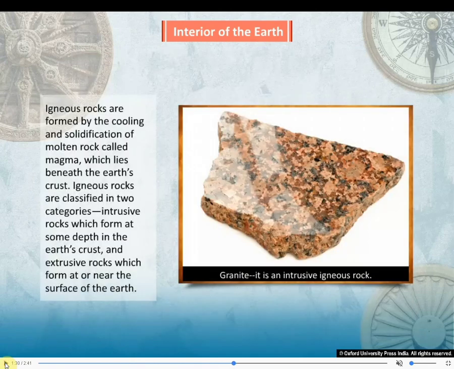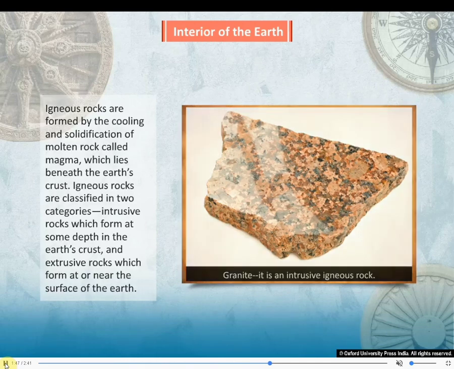Now, igneous rocks are formed by the cooling and solidification of molten rock called magma, which lies beneath the Earth's crust. Igneous rocks are classified into two categories: the intrusive rocks, which form at some depth in the Earth's crust, and extrusive rocks, which form at or very near to the surface. You might see in your kitchen, granite is used for tiles and all that. These are an example of intrusive igneous rocks. Understood, dear children?